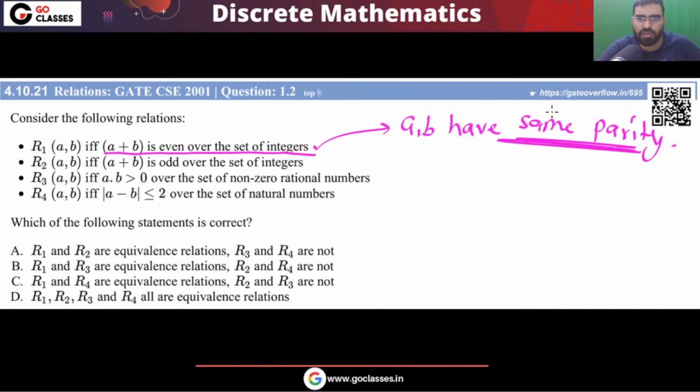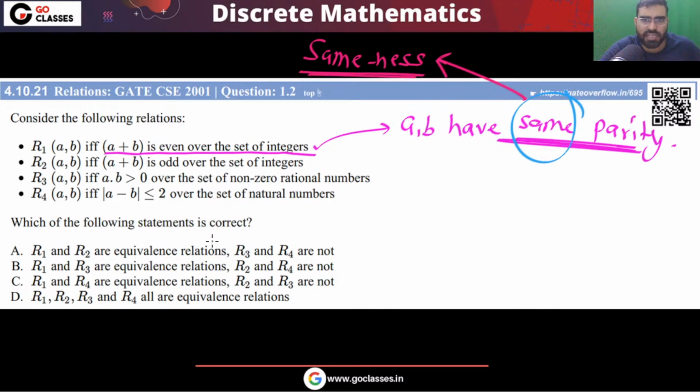So did you get it? They have the same parity. So again, some kind of sameness you are talking about. You can notice this, some kind of sameness.